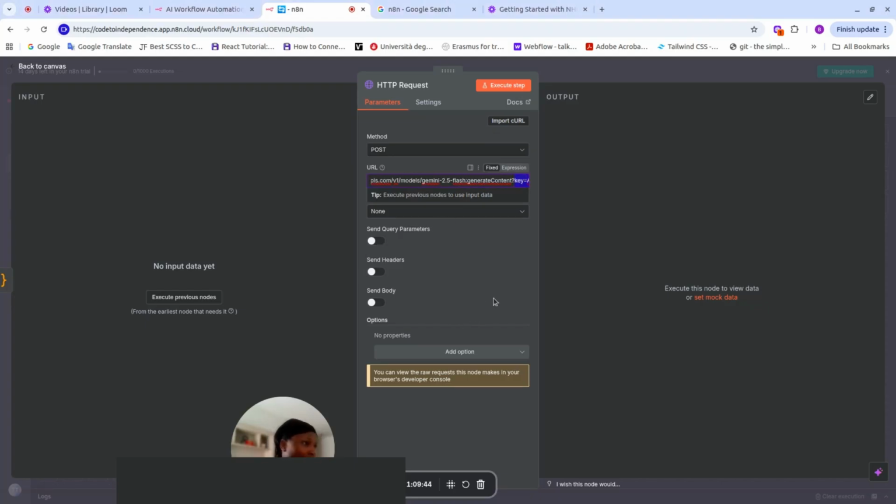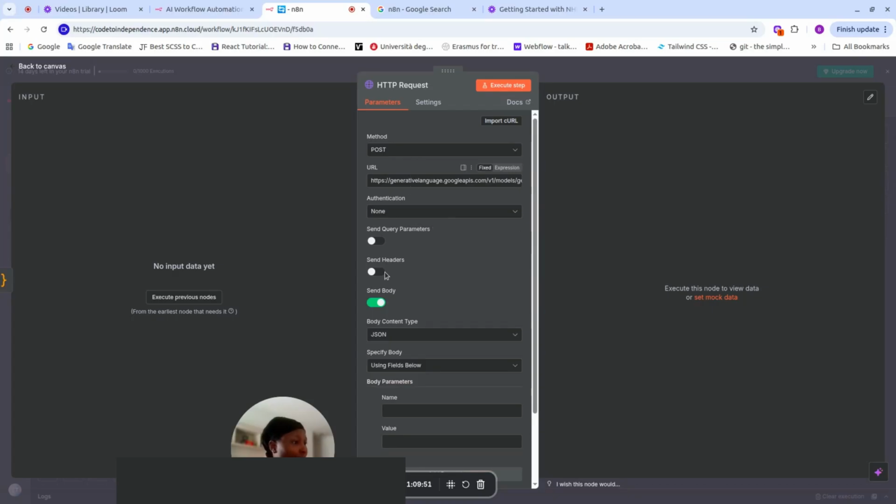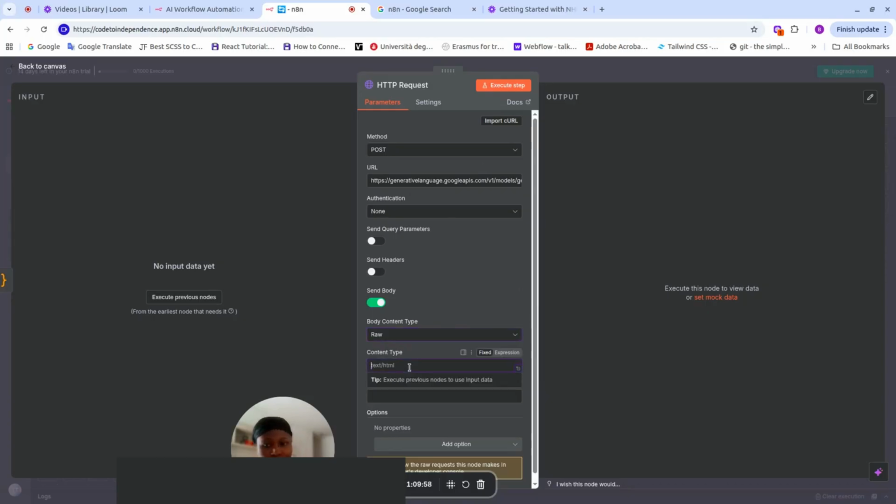And this is, as I said, a POST method because we're giving something to the body. And here, I'm just going to paste this. We're not doing it like the previous one where we added the parameters. It's the same, guys. You can see the API key here, or you can simply click on Send Query Parameters and then add key, and the value is the same, guys. Nothing special here. Then our body, we need to send our body because it's a POST request.